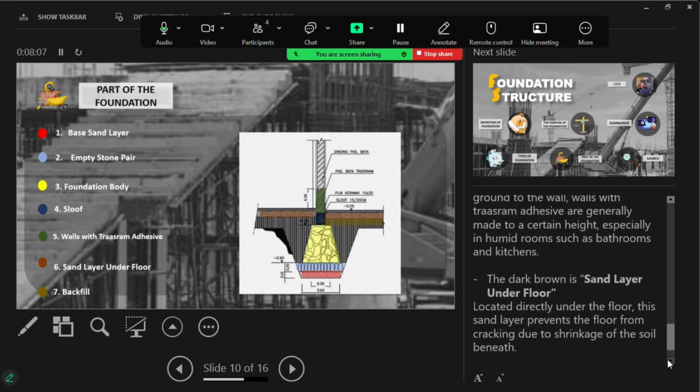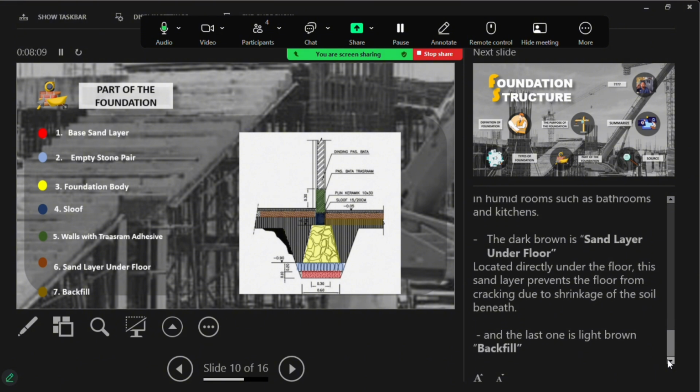The dark brown is the sand layer under the floor. Located directly under the floor, this sand layer prevents the floor from breaking due to shrinkage of the soil beneath it. And the last one, light brown, is backfill.